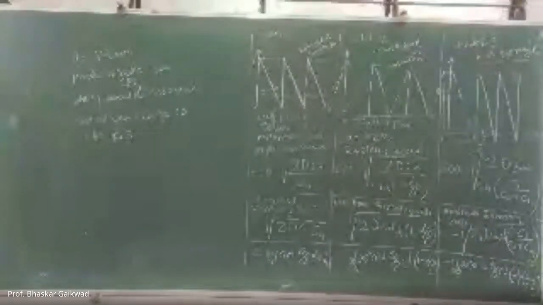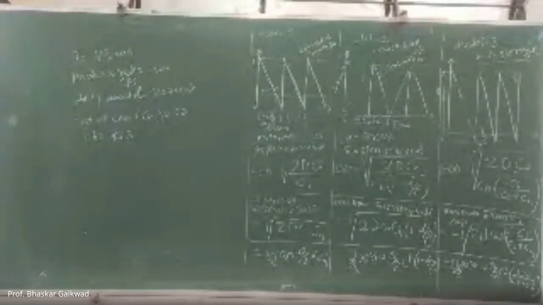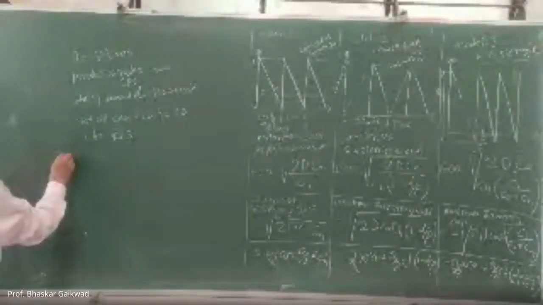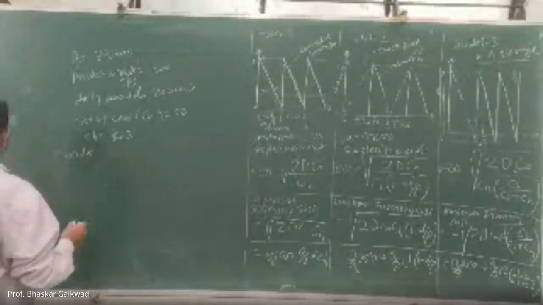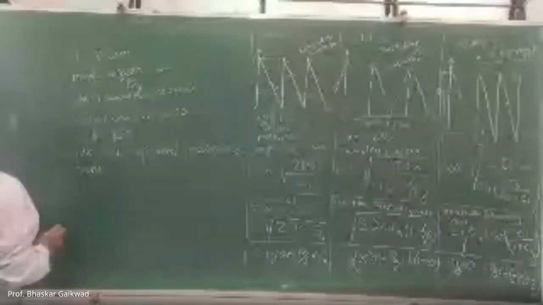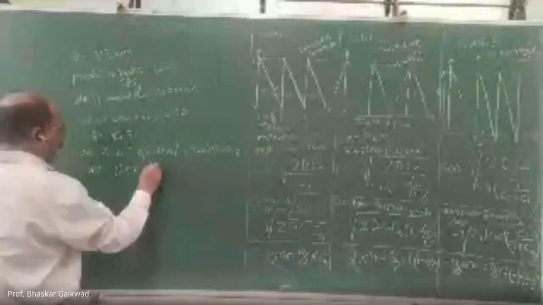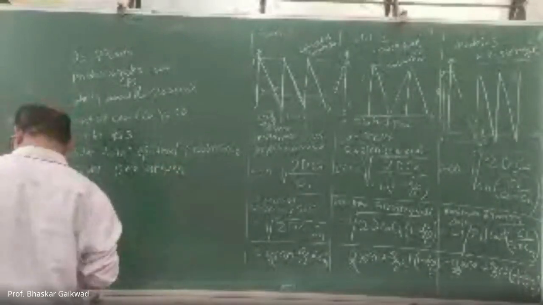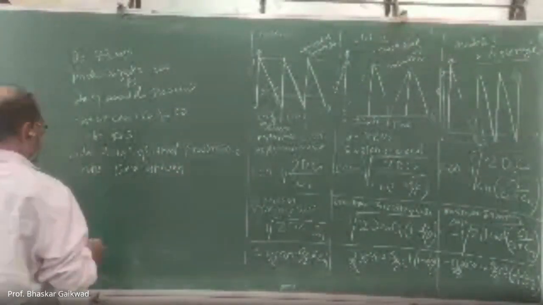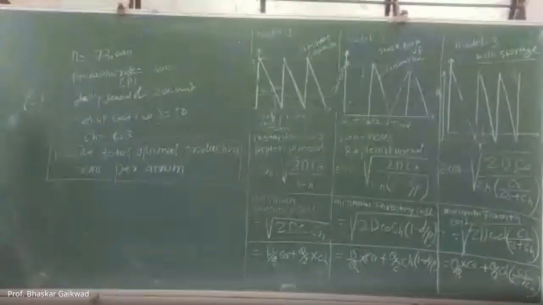So calculate or decide the total optimal production runs per annum. This is actually the answer we require. For this, 2 marks will be there.